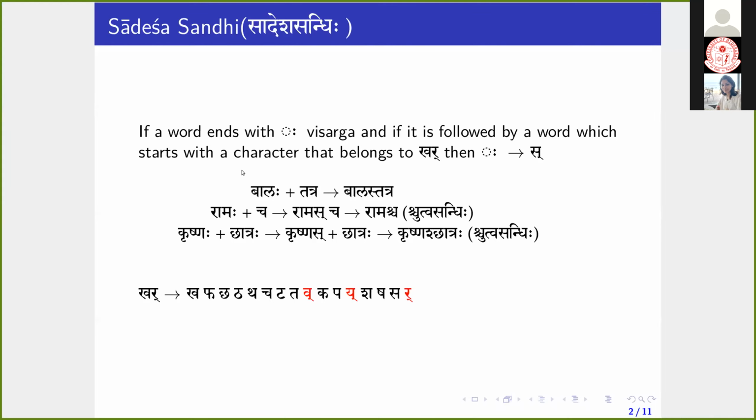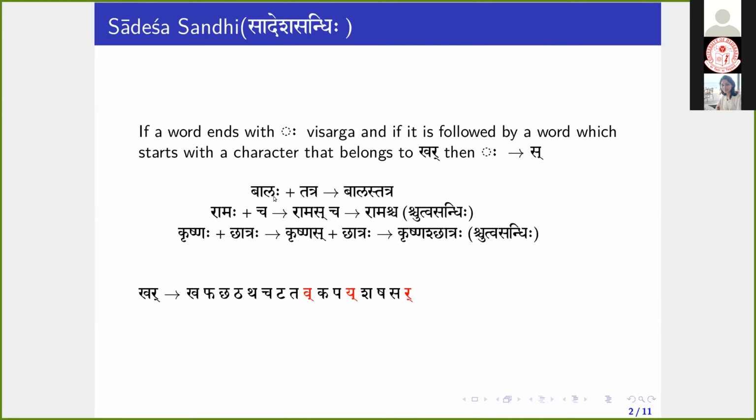So if we see the example, Balaha Tatra. Balaha, the word ends with Visarga. And this word is being followed by a word which starts with a character that belongs to Khar. What is Khar? Khar is a Pratyahara. So here, Khar: Kha, Pha, Cha, Ta, Tha, Ca, Ta, Ka, Pa, Sha, Sha, Sa, Ra. So these are the varnas belonging to the Khar Pratyahara.